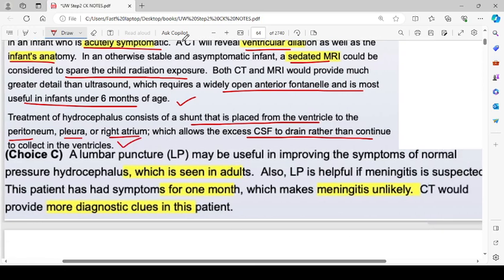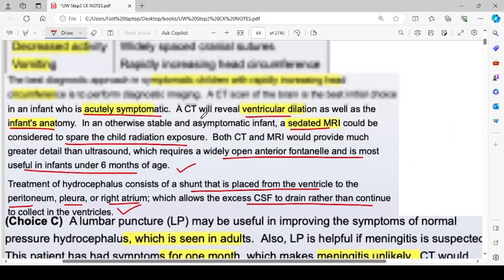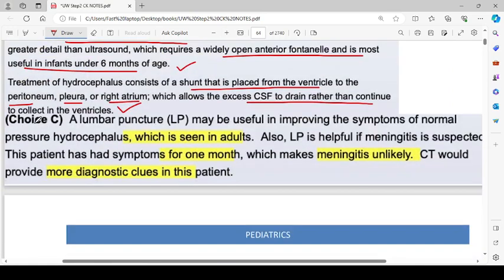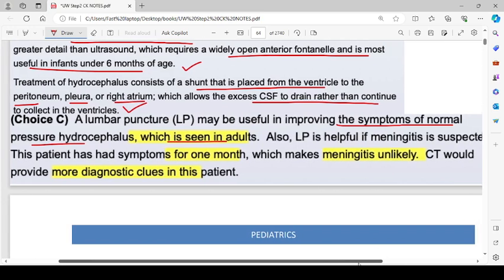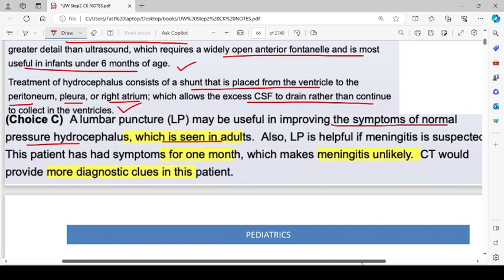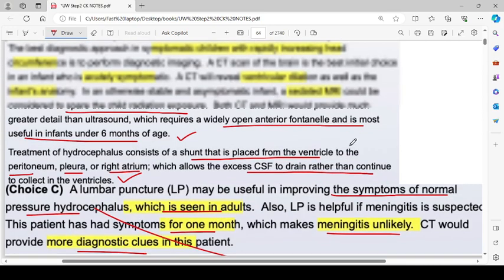So a lumbar puncture may be helpful in improving the symptoms of normal pressure hydrocephalus, which is seen in adults. Also, the lumbar puncture is helpful if meningitis is suspected. The patient in the question stem had the symptoms for 1 month, which makes meningitis unlikely. The CT would provide more diagnostic information.